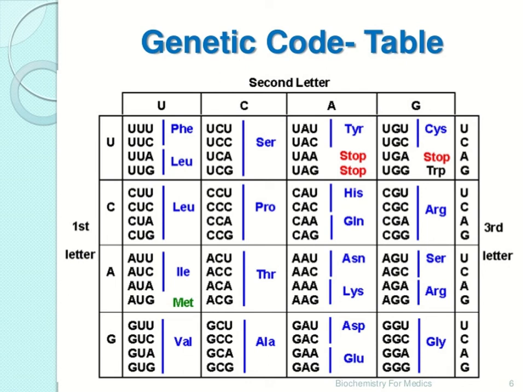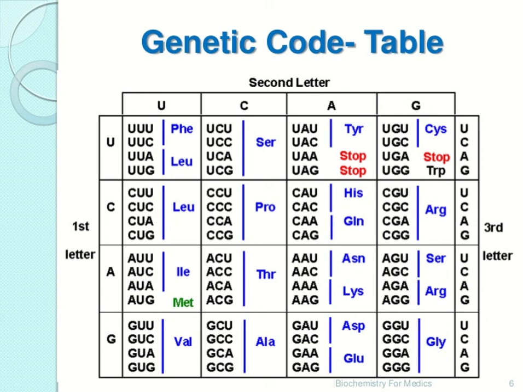Now here you are seeing the different amino acids. Now in the first you can see here UUU, that is phenylalanine. Then you have this UUA, leucine. Then you are seeing here AUG, that is methionine. Then in this table you are also seeing GUU, GUC, GUA, GUG, codes for valine. Now UCU, UCC, UCA, UCG, codes for serine. CCU, CCC, then CCA, CCG, codes for proline. So like that you are seeing the different amino acids.